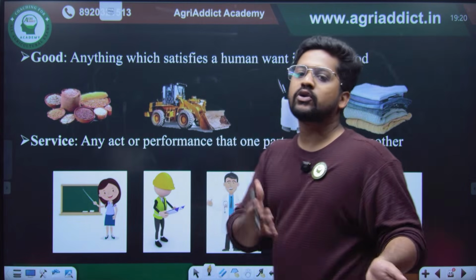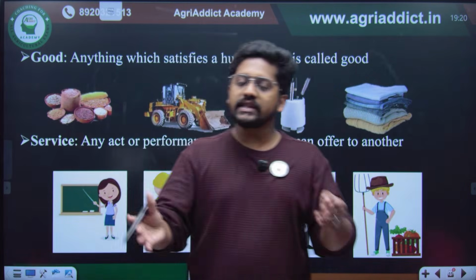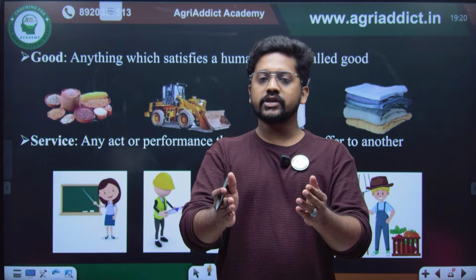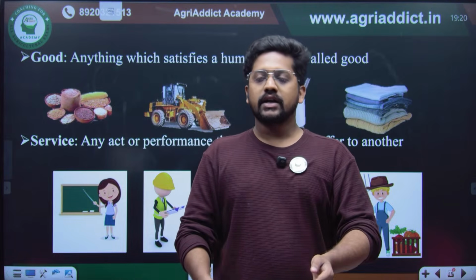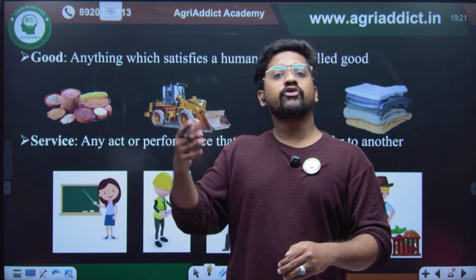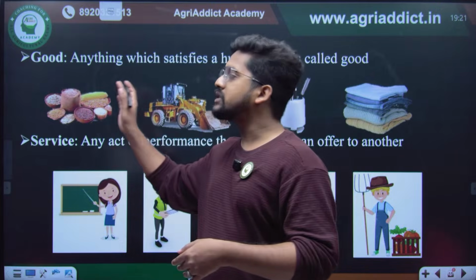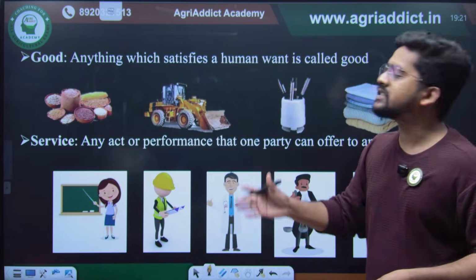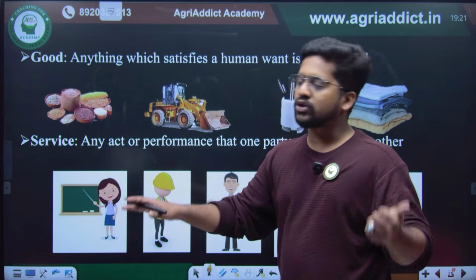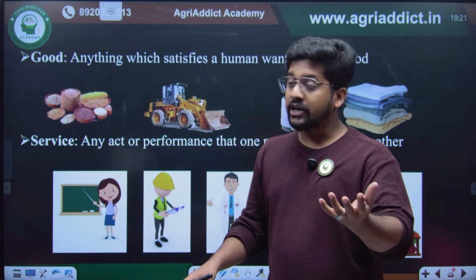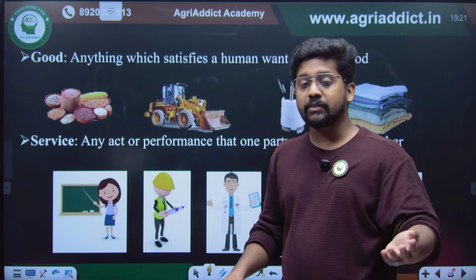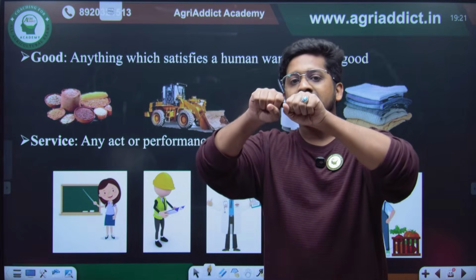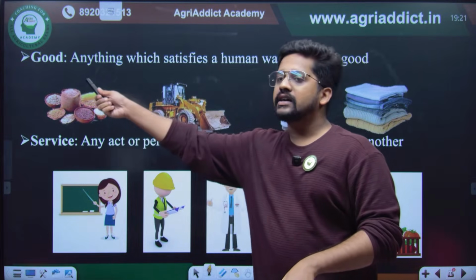So the difference between goods and services: as you know, a good is anything which satisfies human wants. Like the same way you are using your mobile phone to watch this class, or going for your dinner to satisfy your hunger. All those things are goods, like food items, machinery, pen, paper, clothes, or whatever it is. If it satisfies your human wants, it is a good. It is perishable, material in object, and tangible, which can be destructible and you can physically feel it. Like I am feeling this pen, or I can even destroy it, right? So that is the peculiarity of a good.